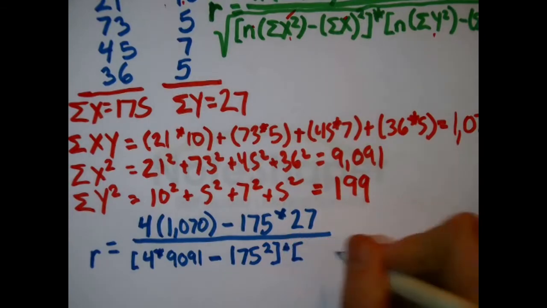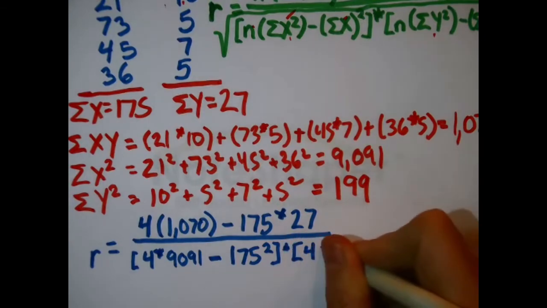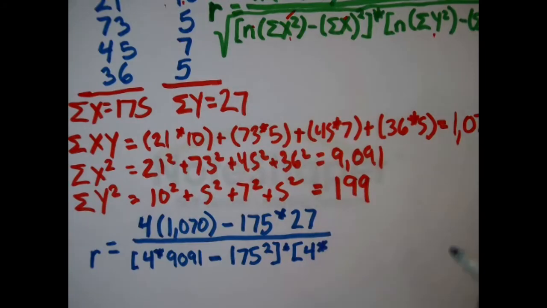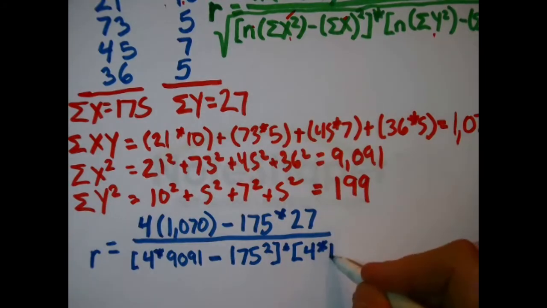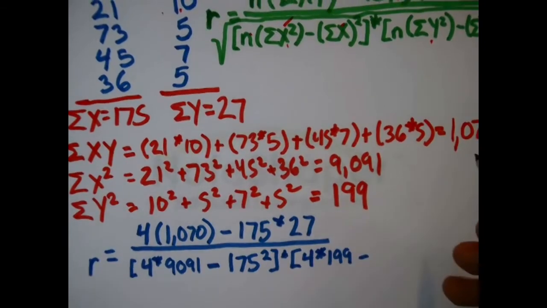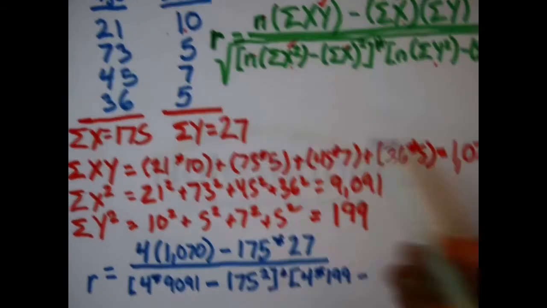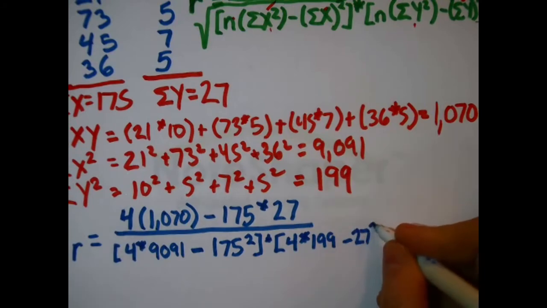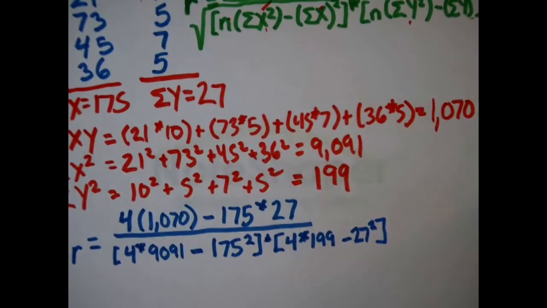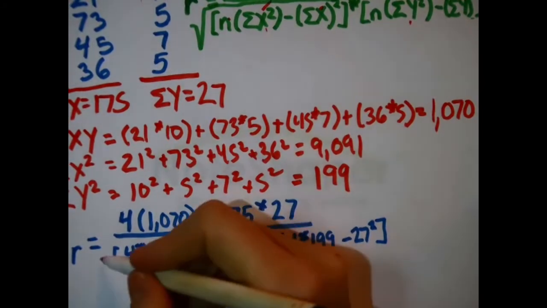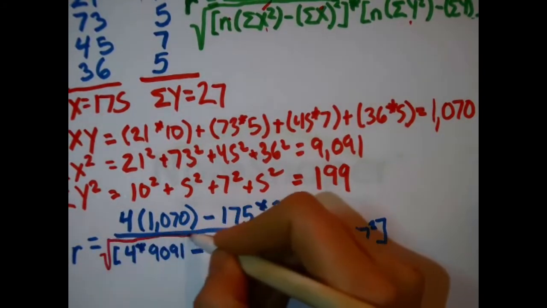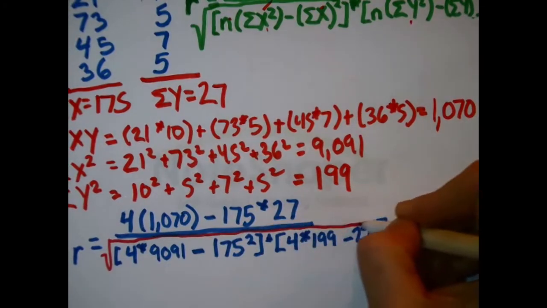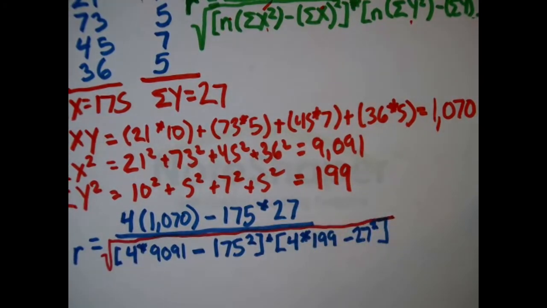times 4n again. 4 times the sum of y squared. Okay, that's 199. Minus the sum of y. The sum of y is 27. Square that. Okay. Oh, and I need to remember that all this on the denominator when I'm done is under a square root. I have to take the square root.